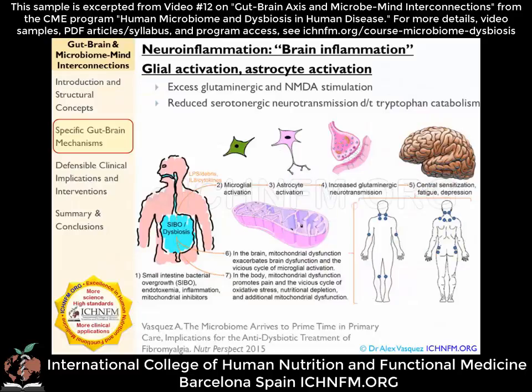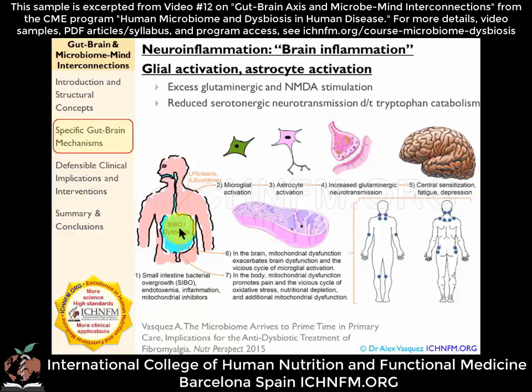One of the best examples of that vicious cycle that we see clinically is fibromyalgia. So in my model of fibromyalgia, and this image comes from a recent publication of mine in 2015, what I propose here is that the best single model of fibromyalgia is that it starts with gastrointestinal dysbiosis, specifically small intestine bacterial overgrowth. That's been documented in these patients very conclusively, and this of course is also why these patients respond, at least temporarily, to antibiotic therapy.